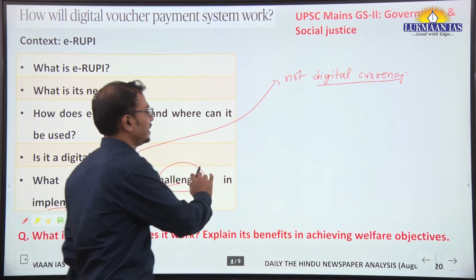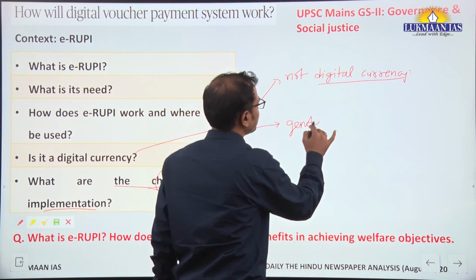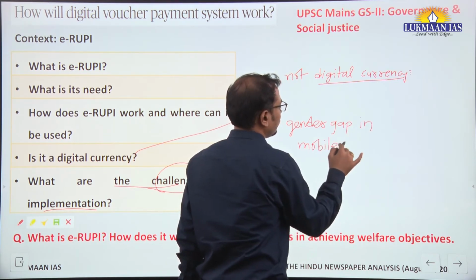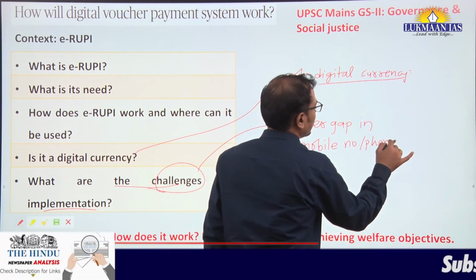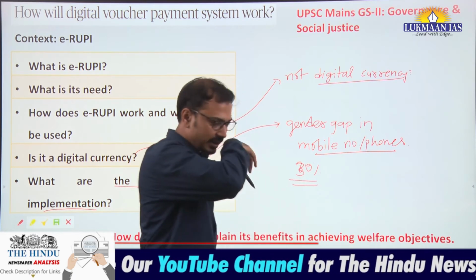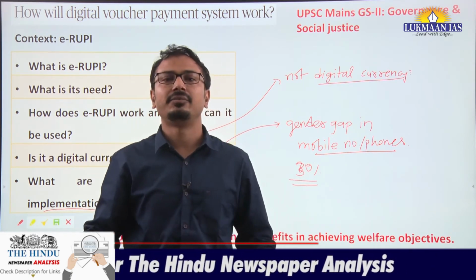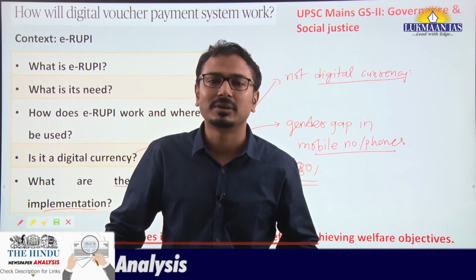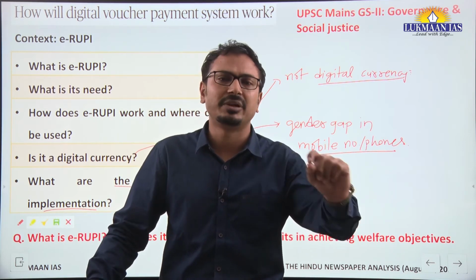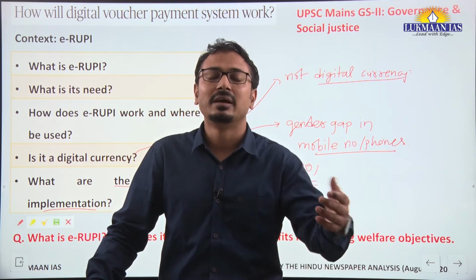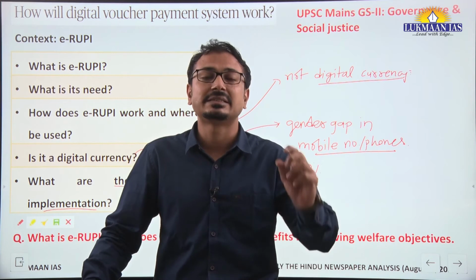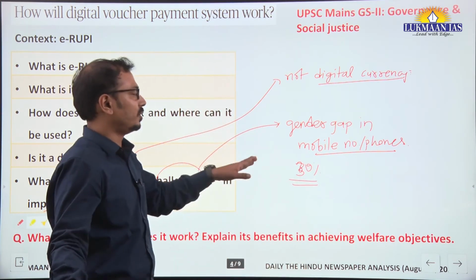The major challenge here is the gender gap in mobile phones, or mobile numbers. It is said that there is around 30% gender gap still there, especially in rural areas, where women are not having mobile phones or mobile numbers. So as it is QR code based, delivered directly to the beneficiary's mobile number, how will women, an important, vulnerable section of the society, receive these benefits? This is the major challenge that we have to overcome here.